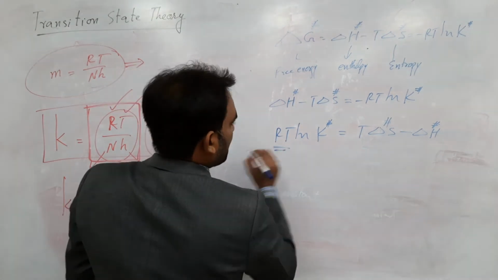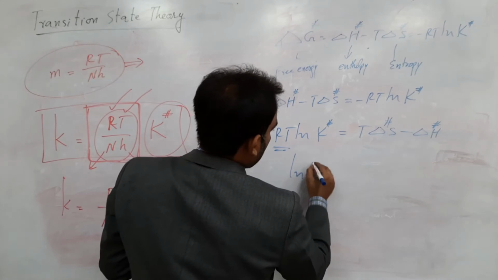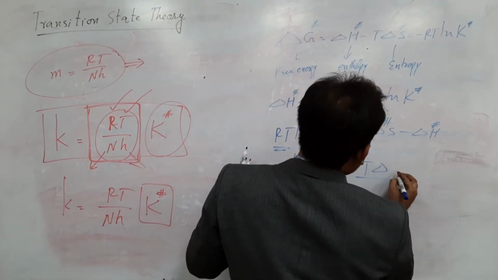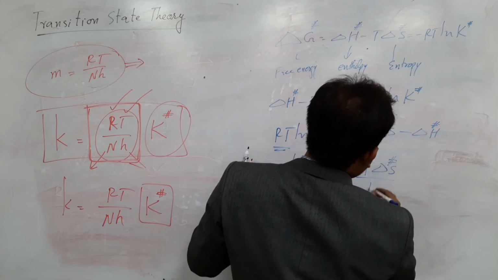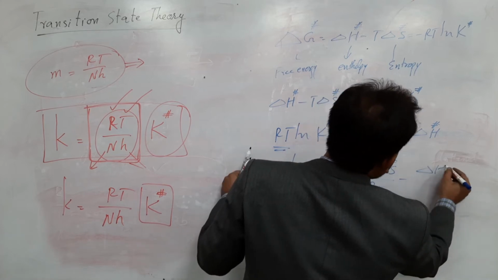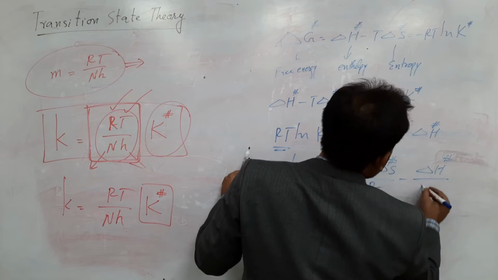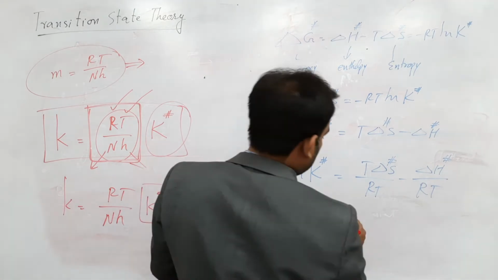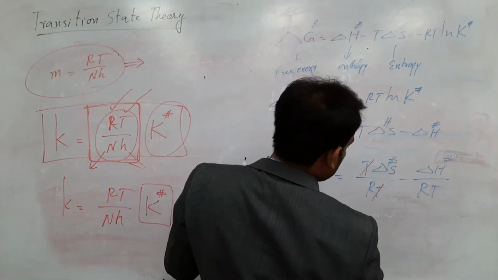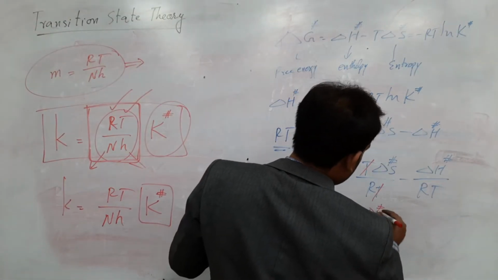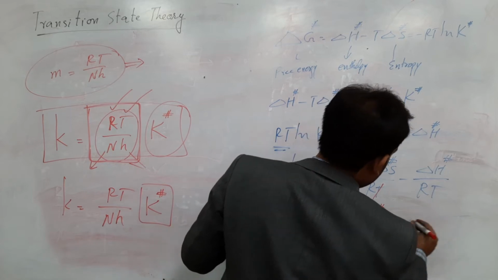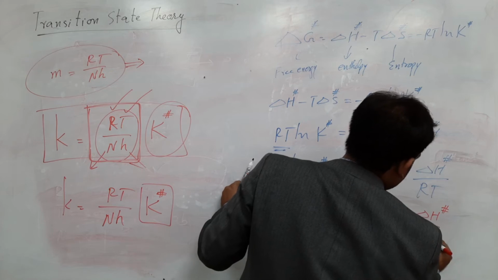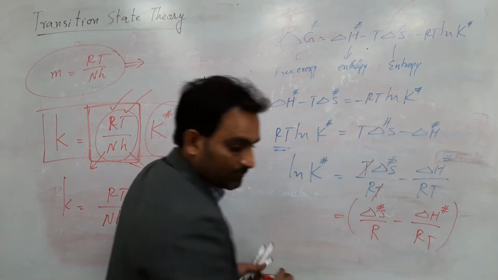You have RT, you can transfer RT over there, so it will be equal to T delta S over RT minus delta H over RT. In a further step, this T will be cancelled by this one, and here you have delta S over R and here you have delta H over RT.